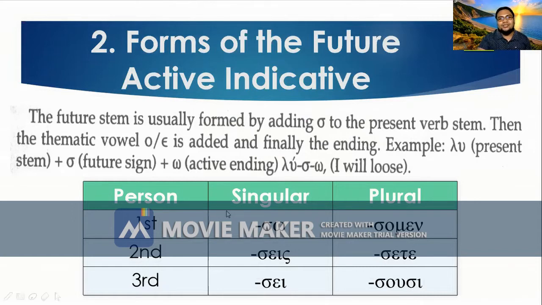All right, so let's read from the top, from the singular to the plural. All together, go. Luso, luseis, lusei, lusomen, lusete, lusousi. Again. Just memorize those endings and you will not go wrong if you conjugate the regular forms.